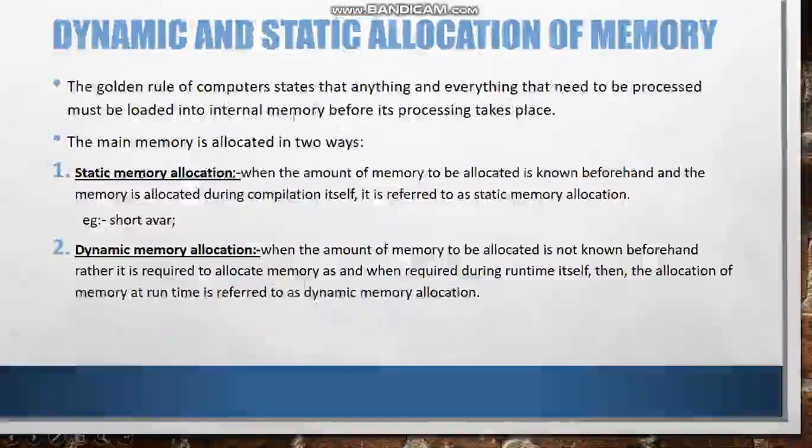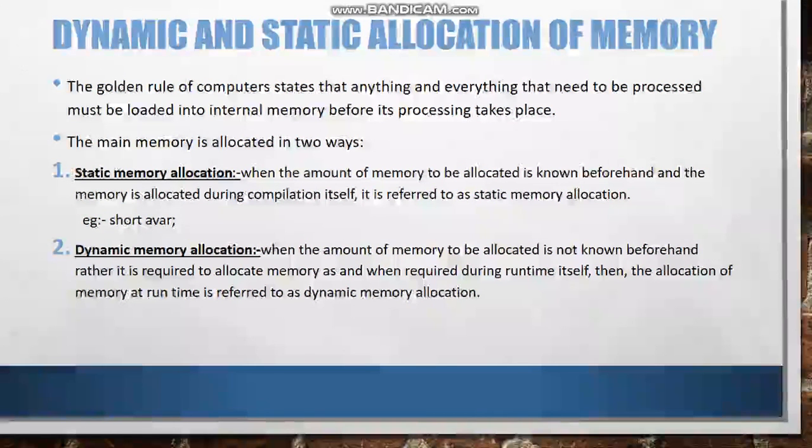There are two types of memory allocation, that is dynamic and static allocation of memory. The golden rule of computers states that anything and everything needed to process must be loaded into internal memory before its processing takes place.